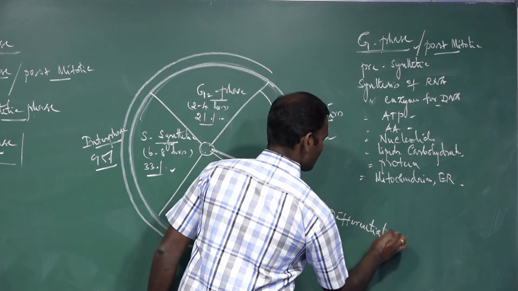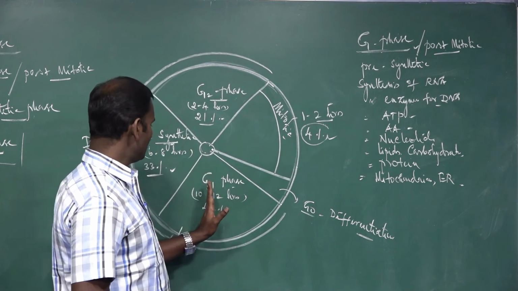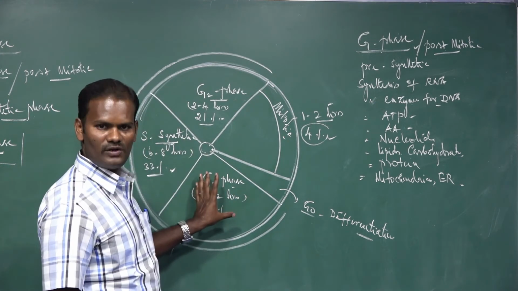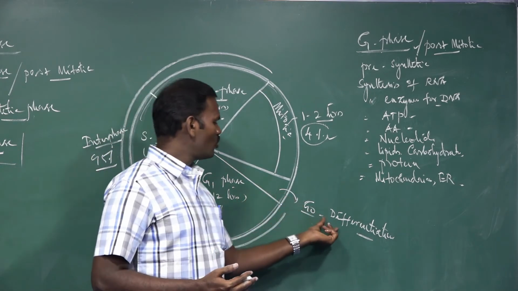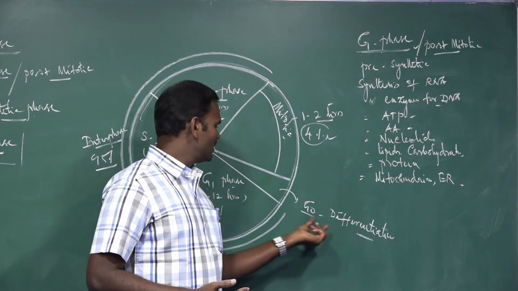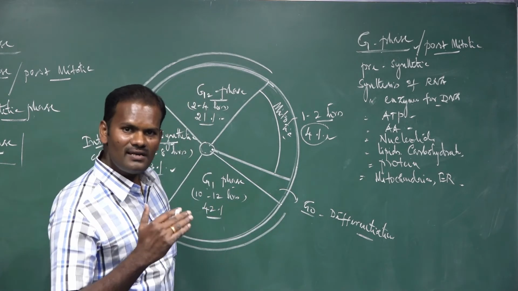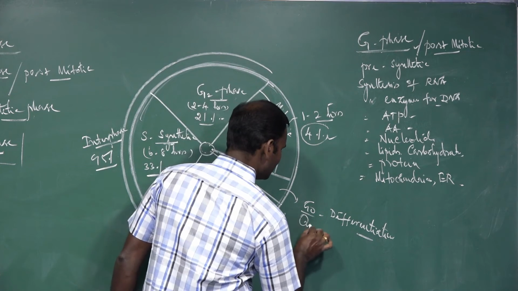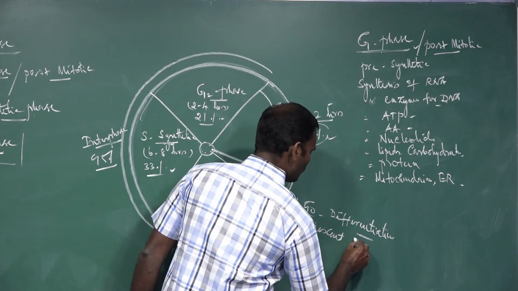In some cells, G1 arrests at the middle or at the end of the G1 phase, and growth and differentiation take place. This is called the G0 phase. It is also called the quiescent center or quiescent stage.